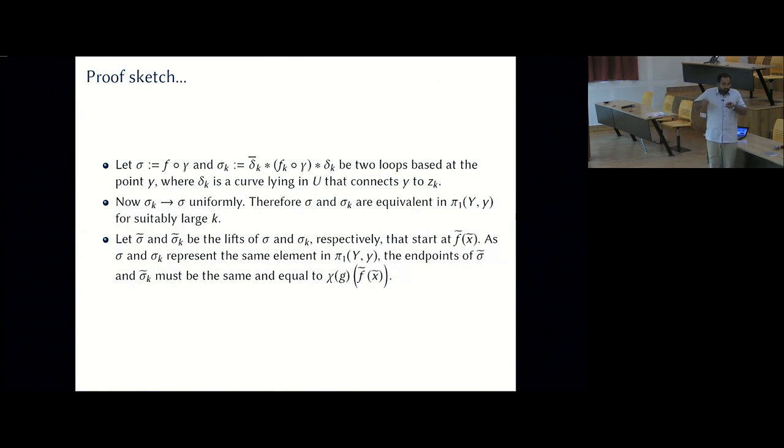Okay. So since these two loops sigma k and sigma get arbitrarily close to each other, it's not difficult to show that they are the same loop at the fundamental group level. Now what you do is you consider lifts of both sigma and sigma k that begin at the point f tilde of x tilde. I just said that they generate the same element in the fundamental group. That means their lifts must end at the same point, right? And this point, by the very definition of my map chi, must be chi g of f tilde of x tilde. That's the way the map chi was even defined, right?